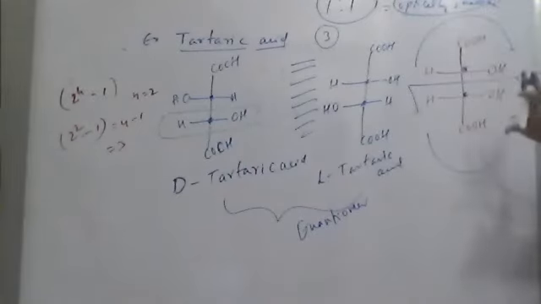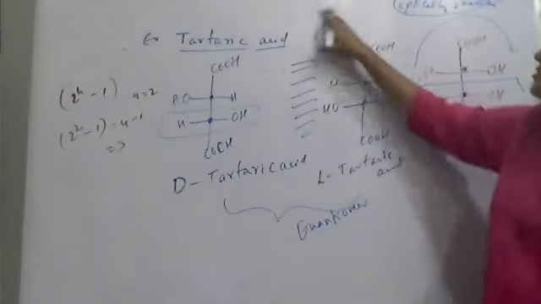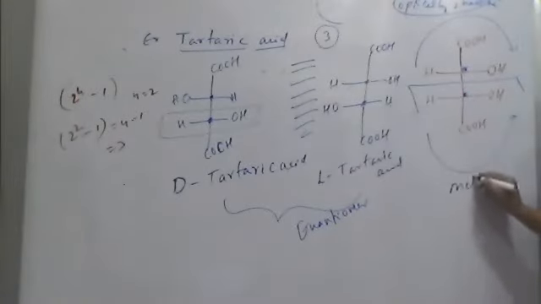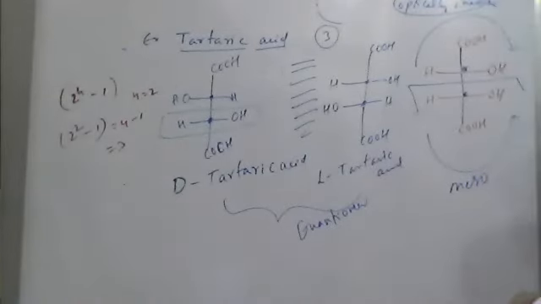And this is a single molecule, not a mixture. And this molecule is called a meso. It is called a meso. Understand? It is called a meso.